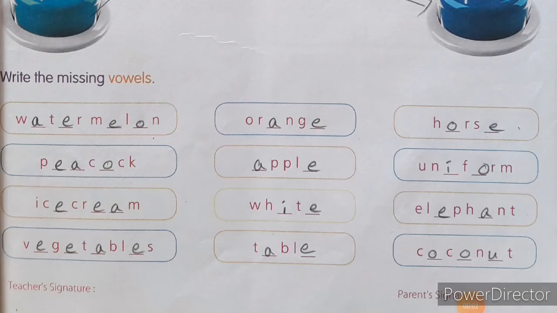Look at this, children. After reviewing your books, you have to write the missing vowels like this in the blanks on page number 5 in your workbook. Again I will read the words. Listen carefully. Watermelon, orange, horse, peacock, apple, uniform, ice cream, white, elephant, vegetables, table and coconut. Likewise, you have to fill the blanks using the vowels A, E, I, O and U, to make each word meaningful.